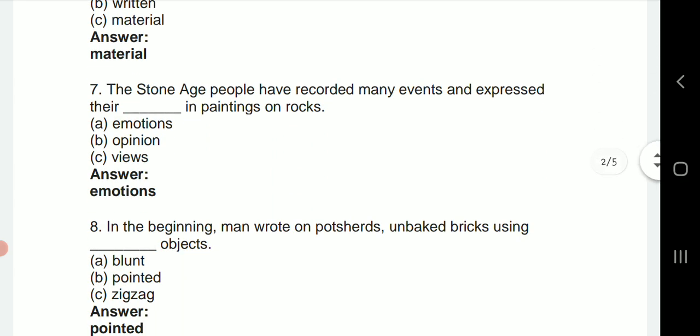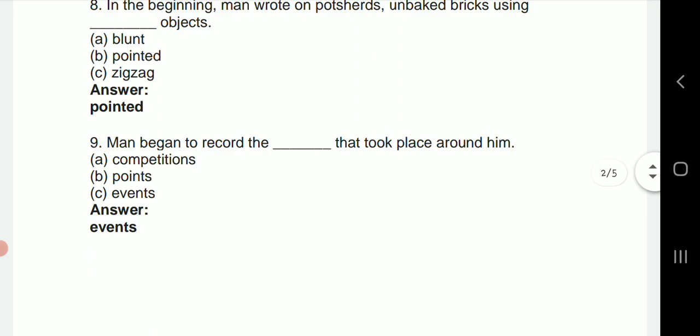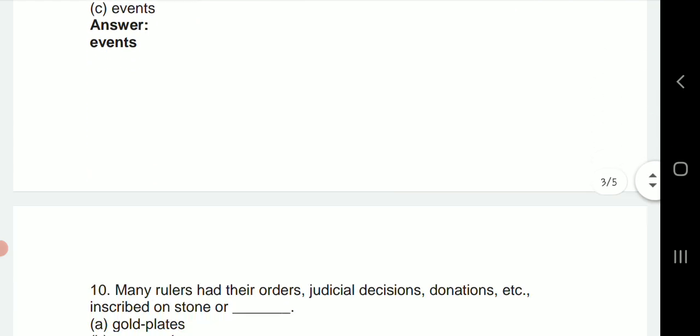The Stone Age people have recorded many events and expressed their dash in paintings on rock, so it's "emotions". In the beginning, man wrote on potsherds and unbaked bricks using dash objects, so it's "pointed object". Man began to record the dash that took place around him, so it's "event".